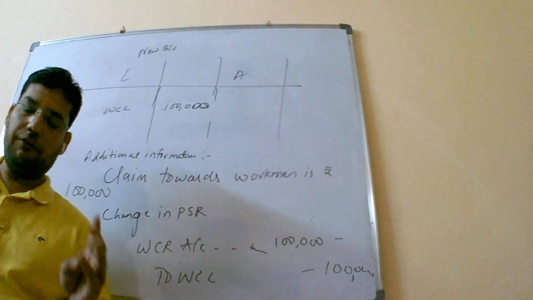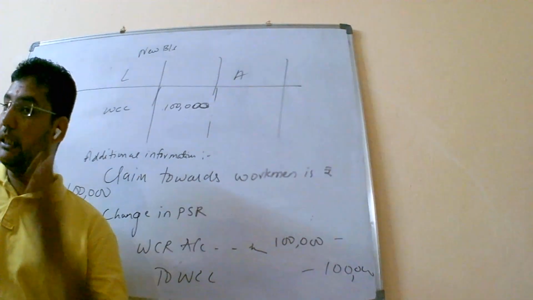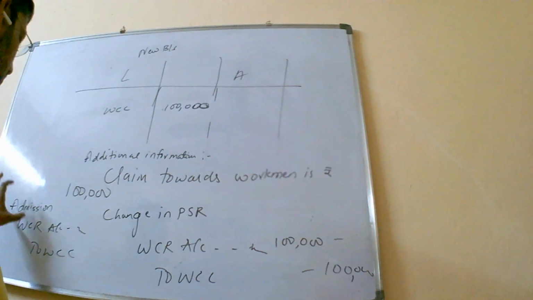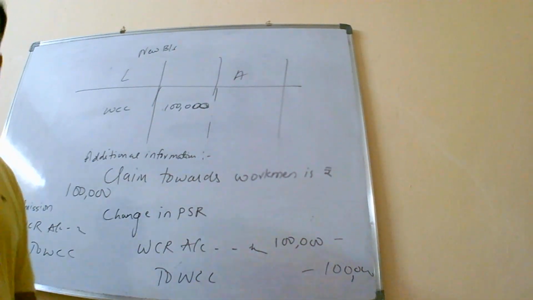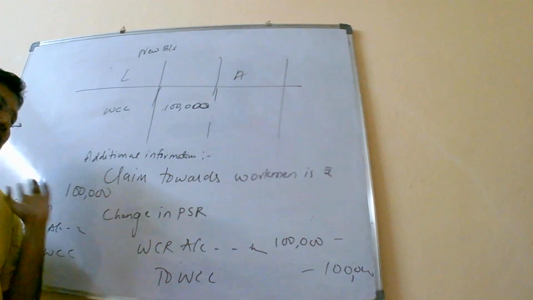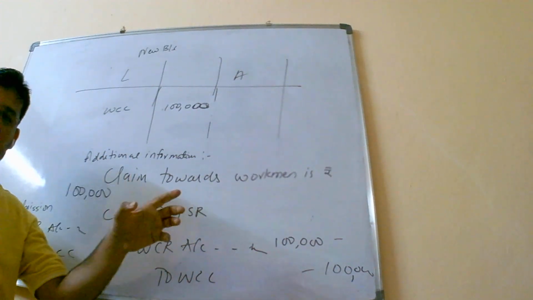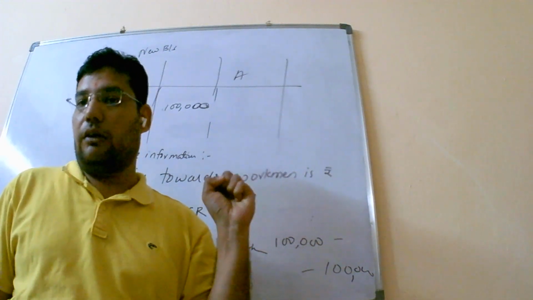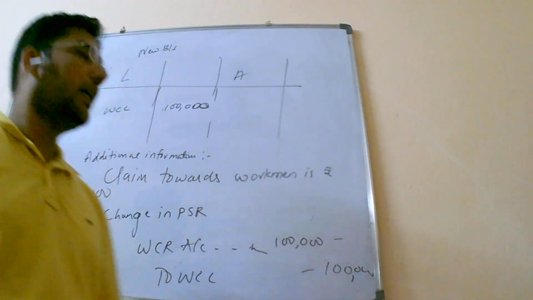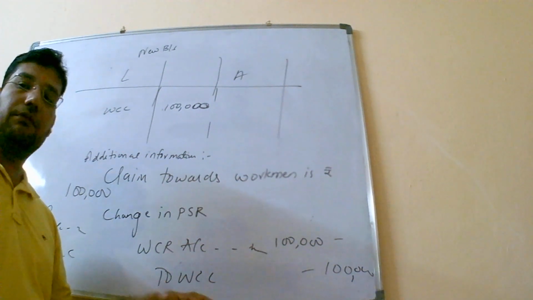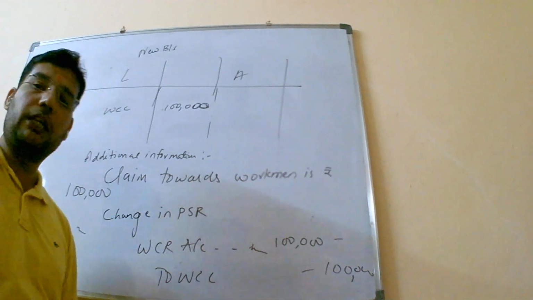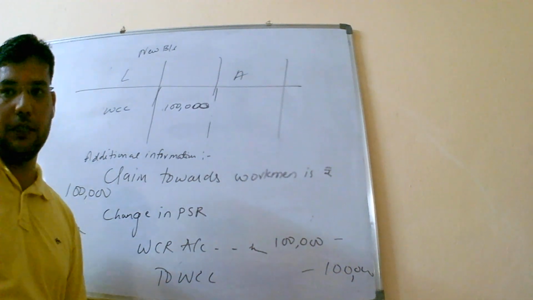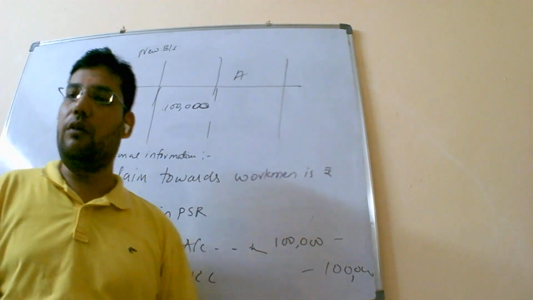So in case of admission, in case of retirement, in case of death, in case of change in profit sharing ratio, the entry will become that no amount of reserve will be distributed to the partners or credited to partners. Okay, if the amount of reserve will become towards the claim. So that is nothing but when the claim is arising, we are going to make the payment. So it is not to be credited to all the partners.